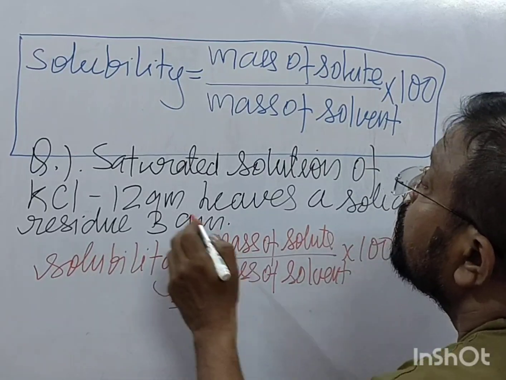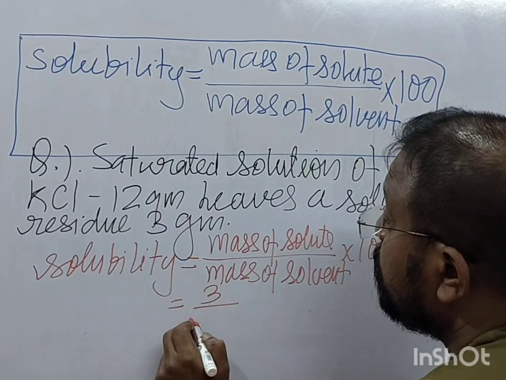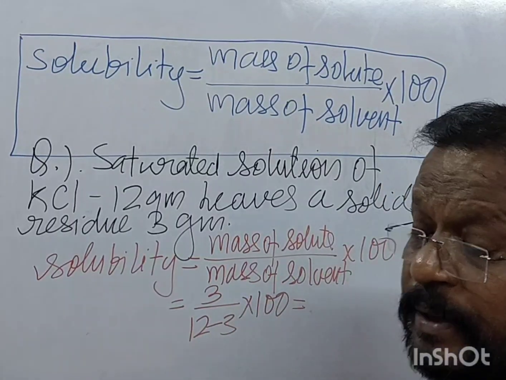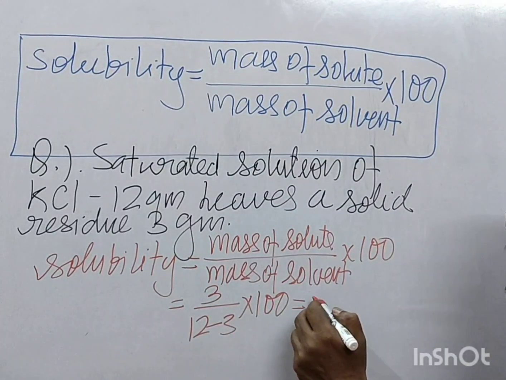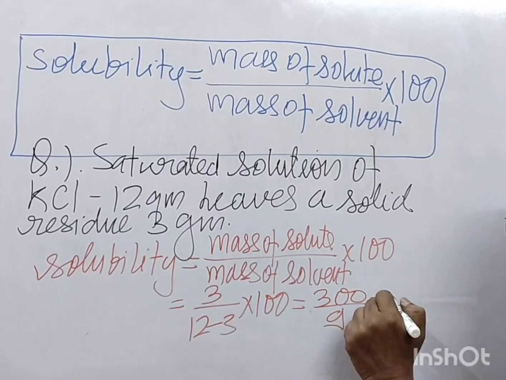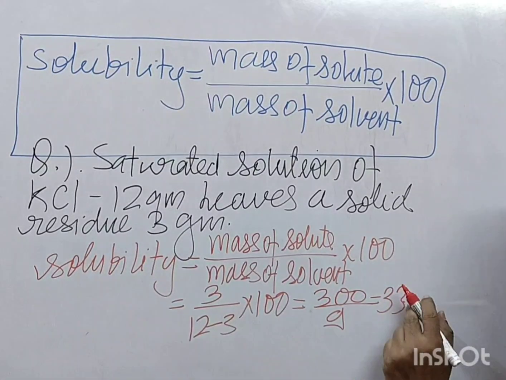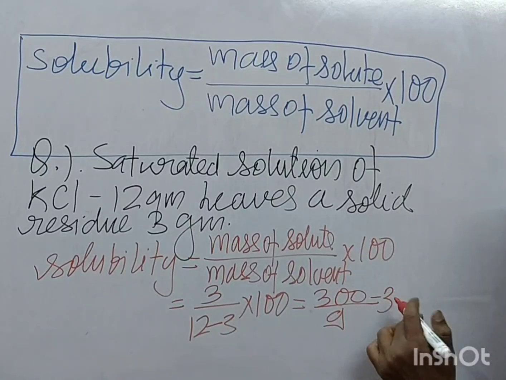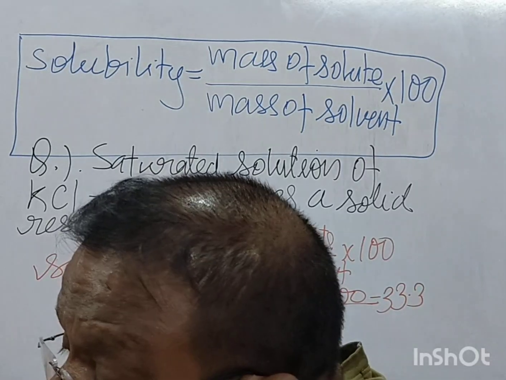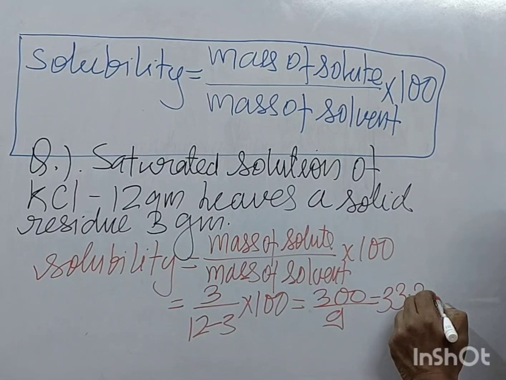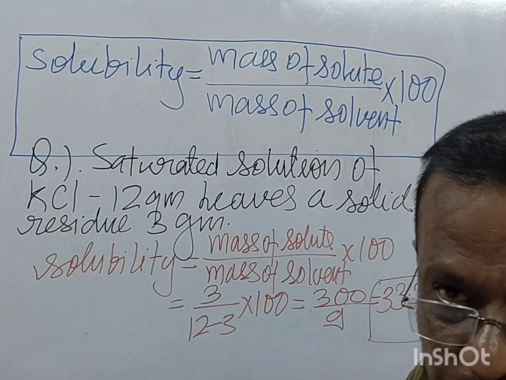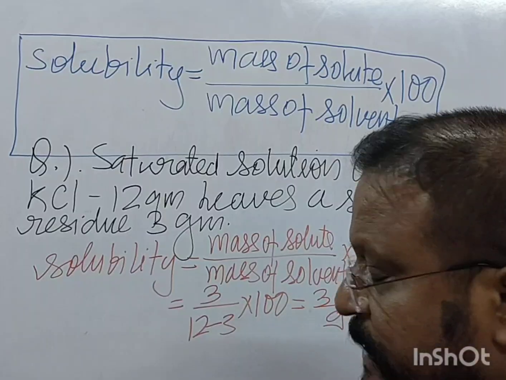So it becomes 3 gram upon 12 minus 3, into 100. It becomes 300 upon 9. So you get 33.3 gram. This is the solubility of potassium chloride at 20 degrees Celsius.